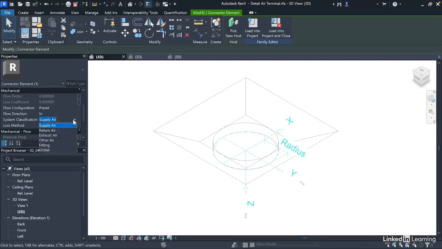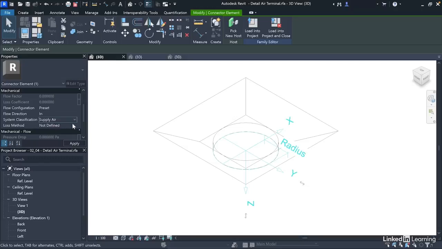Here you can also choose global for components that function in multiple system types like pumps. Then for components connecting different system parts, you can select fitting, but this classification does not affect the airflow. So we'll go with supply air.